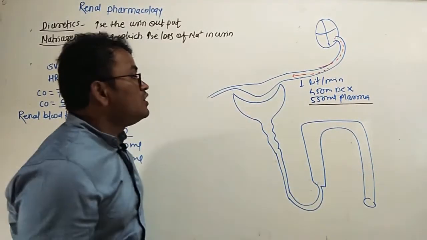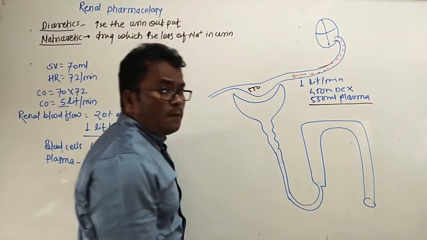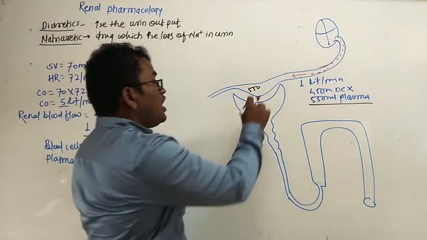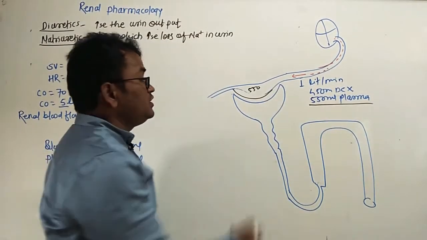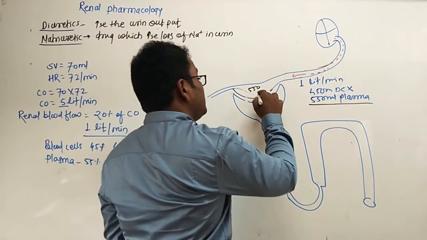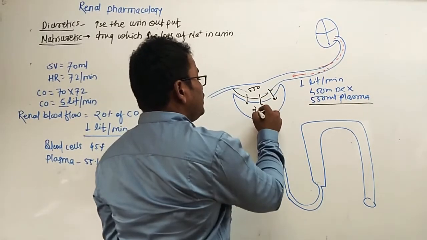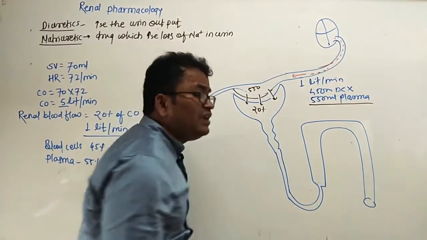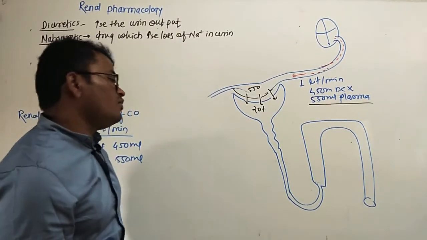Renal plasma flow. So out of 550 ml, how much plasma is filtered from the glomerulus into the Bowman's capsule? Out of 550, only 20% of filtrate is formed from the total renal plasma flow.